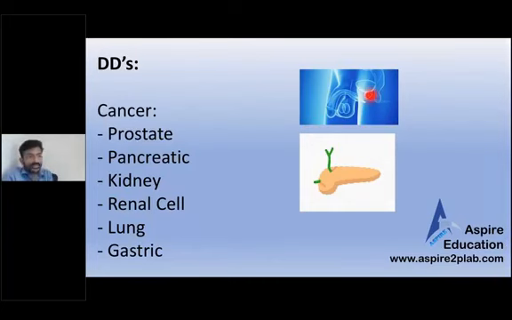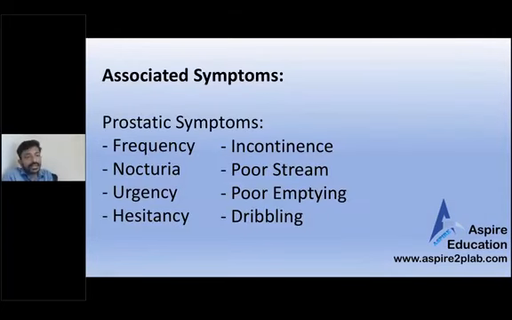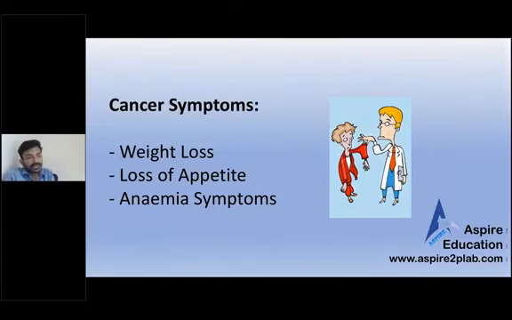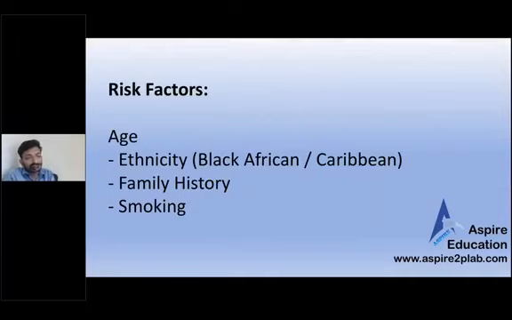If it is prostatic, then again we will ask these questions: frequency, nocturia, urgency, hesitancy, incontinence, poor stream, emptying, and dribbling. The same way we will ask all the things. And definitely in this, you have to ask cancer symptoms. Cancer symptoms will be positive, but we may not be able to make the diagnosis of prostatic cancer because he might not give you the symptoms of prostatic cancer. So what can the risk factors be? For prostate cancer, the risk factors might be age, ethnicity, where Black, African, or Caribbean people are more prone to this problem, family history again, and smoking.